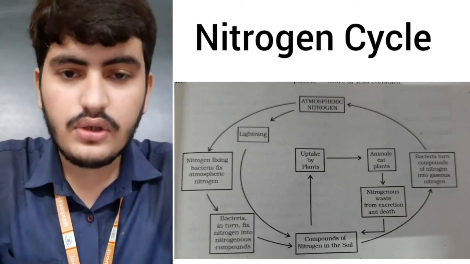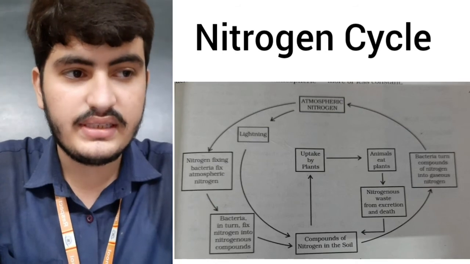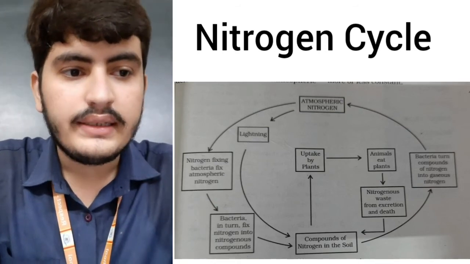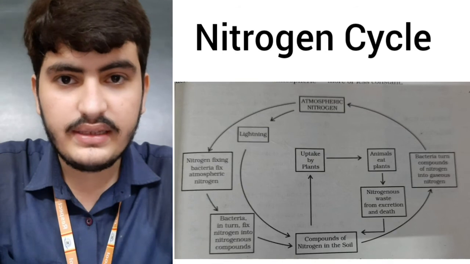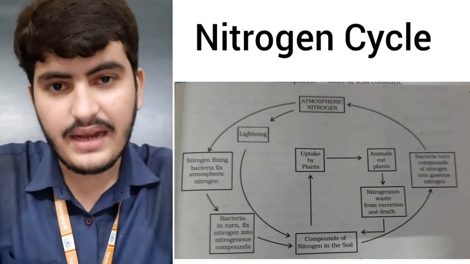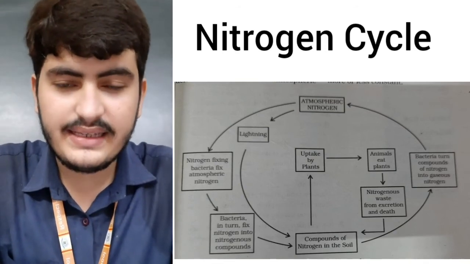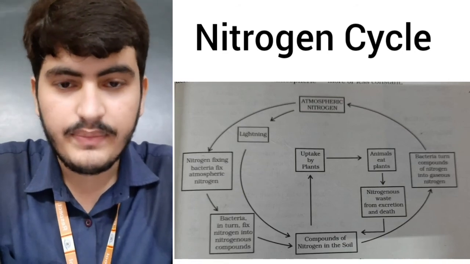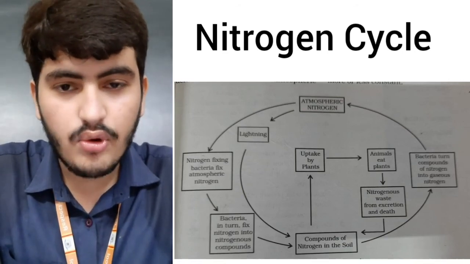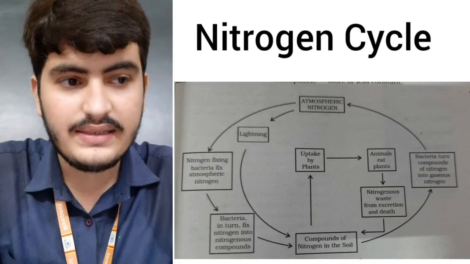Bacteria turn compounds of nitrogen into gaseous nitrogen. Then see, the compounds of nitrogen in the soil are taken up by the plants. Plants will take it up, beta. Animals eat plants. Now who will eat the plants? Animals will eat the plants.